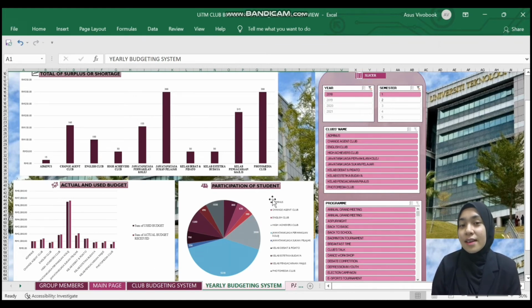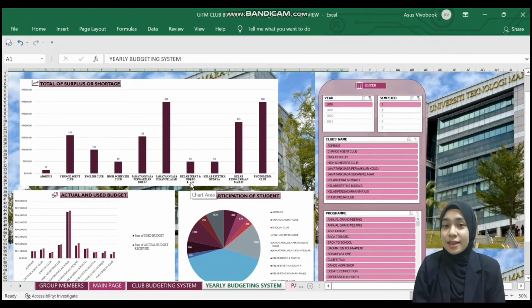In addition, it is easy for the user to look at the budget used for each program and the total participation of students in every semester from semester 1 to semester 5.